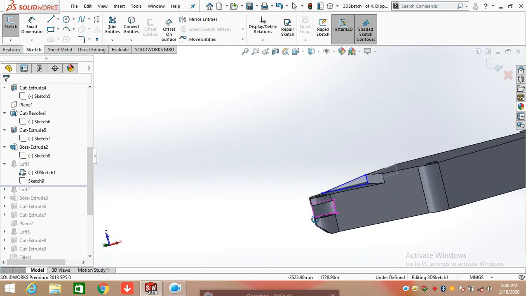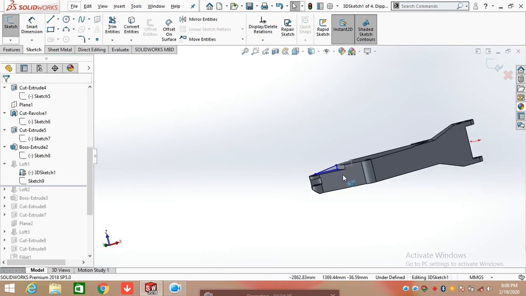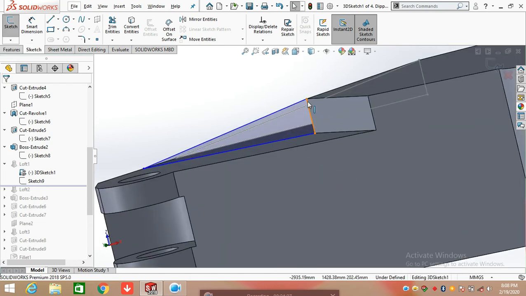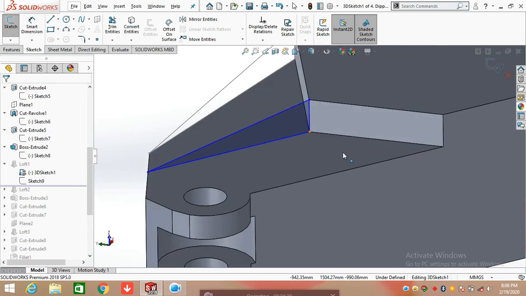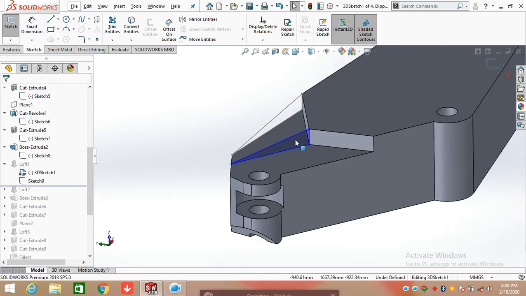So making this one, click on sketch here and select 3D sketch and simply draw a line, making the relation between the edge and the line parallel or vertical, and draw a straight line from the end point of the face up to this point and meeting with each other.